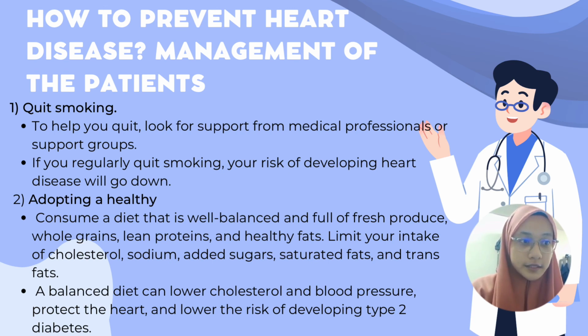Consume a diet that is well balanced and full of fresh produce, whole grains, lean proteins, and healthy fats. Limit your cholesterol, sodium, added sugar, saturated fats, and trans fats. A balanced diet can lower cholesterol and blood pressure, protect the heart, and lower the risk of developing heart disease.